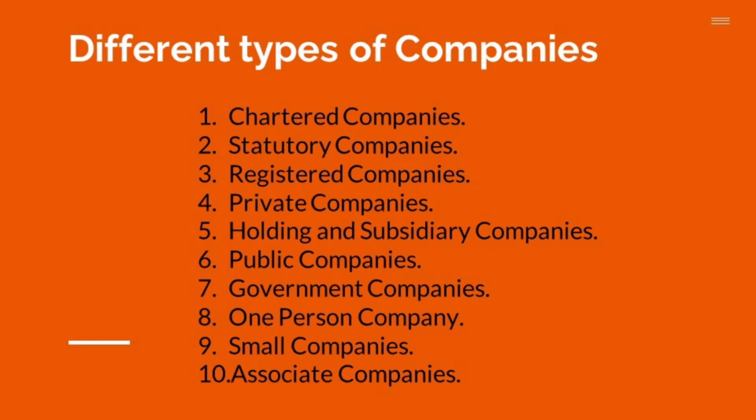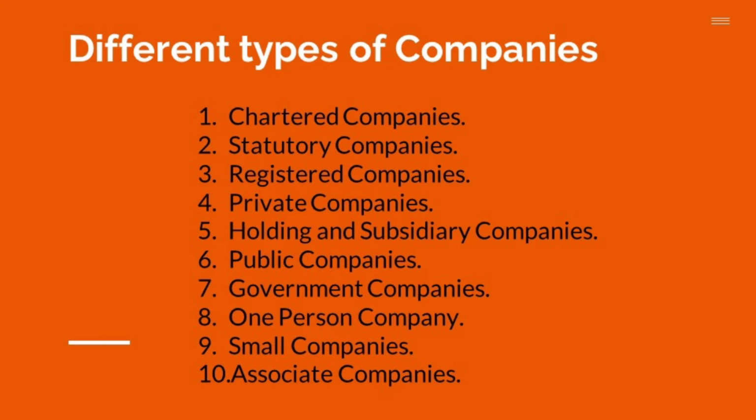Different types of companies are operating in India. Nearly about 10 to 12 types of companies are operating in India. We will see how many types of companies are operating in India, and we will discuss certain important companies from the examination point of view. Let us venture into the different types of companies.